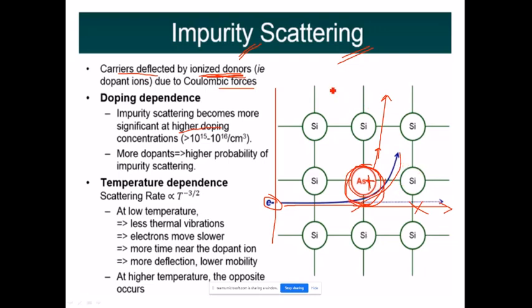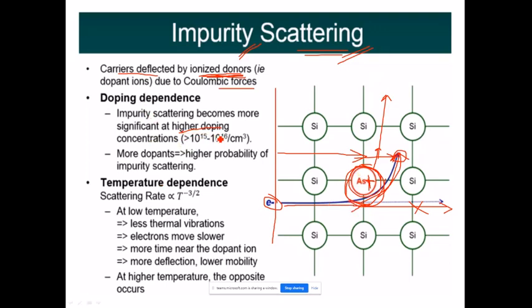So in the same way, the scattering is affecting the mobility of other electrons also. Suppose there was an electron moving in this direction. As soon as this electron is deflected here, this electron will be colliding with this electron, and overall what we can say is the mobility will be decreasing.